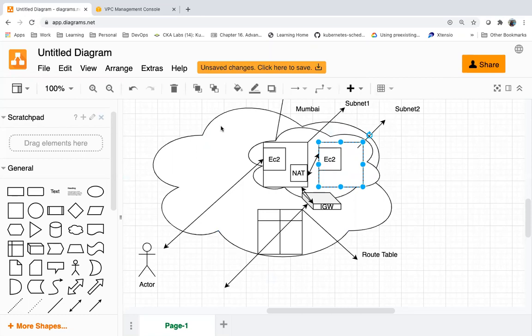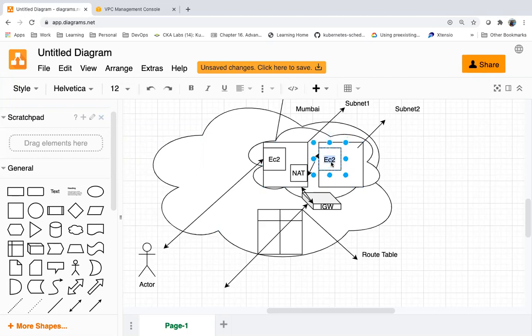Security, right? We don't have a route or internet access to these servers. So if someone is trying to breach into your network, it's not possible because it is in a private network. There is no internet access here.